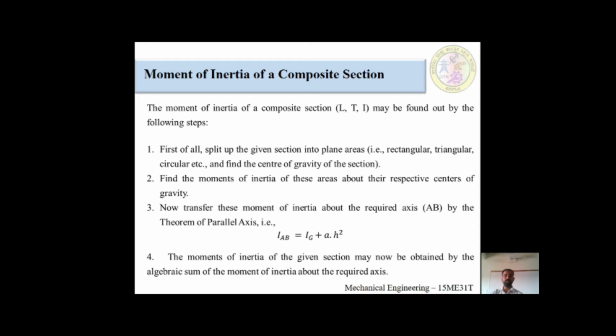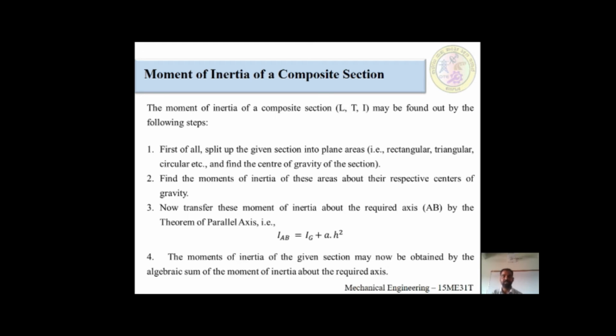After splitting, you have to individually find out the center of gravity for those split sections. Second point, for each component, each section you have split, you have to find out the moment of inertia separately. Third point, after finding the separate moments of inertia, you solve using the parallel axis theorem, that would be IAB is equal to IG plus A into H square.